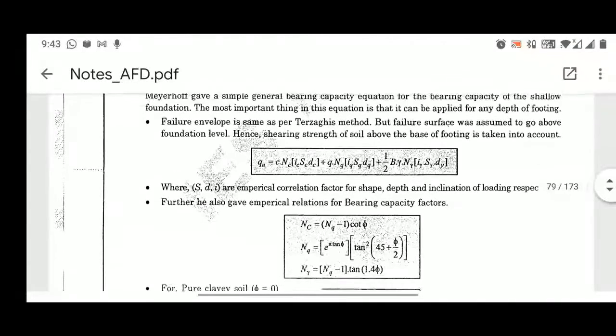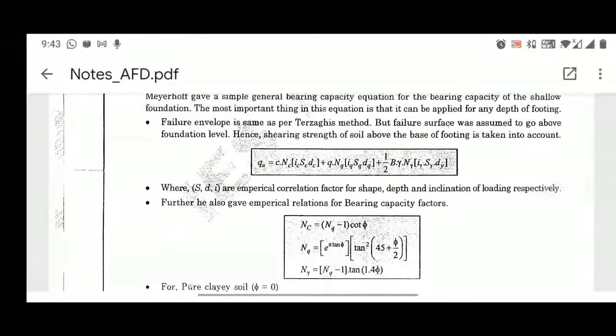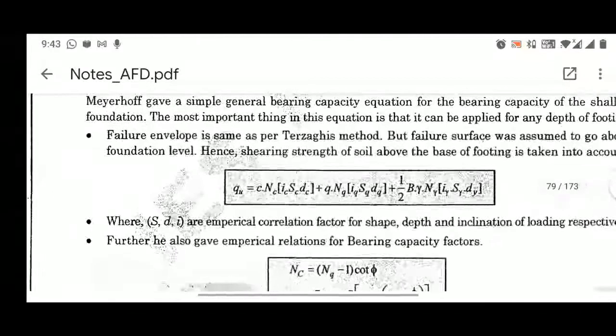The expression for the ultimate bearing capacity as per Meyerhof is given by qu = c Nc ic sc dc + q Nq iq sq dq + 1/2 γ B Nγ iγ sγ dγ. Let me explain ic, sc, dc, iq, sq, dq, iγ, sγ, dγ. The subscript c refers to the cohesion term, q refers to the surcharge term, and γ refers to the unit weight term. The factor i refers to the inclination of the load, s refers to the shape of the footing, and d refers to the depth of the footing.